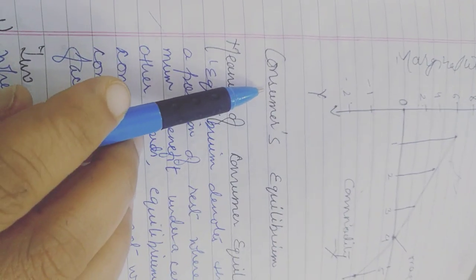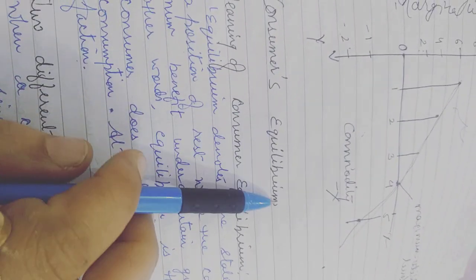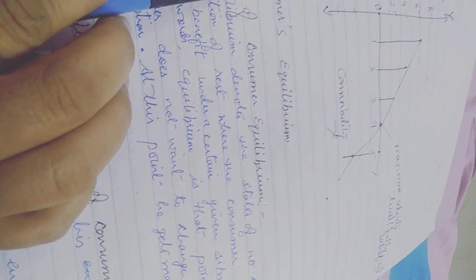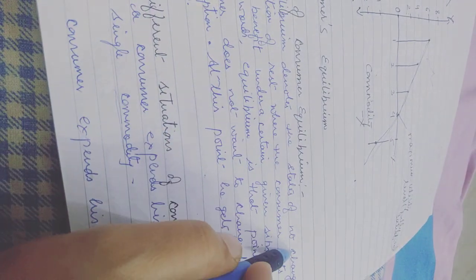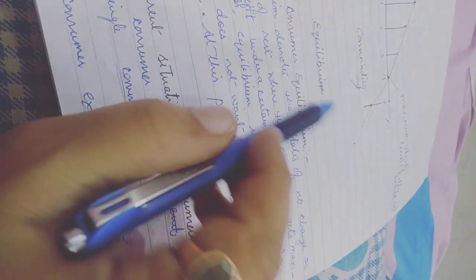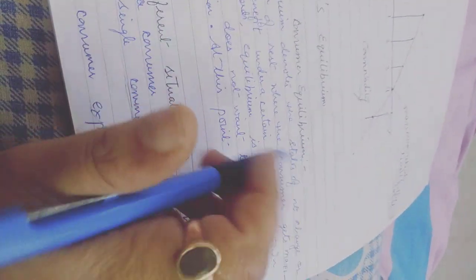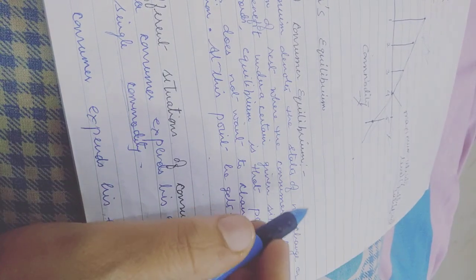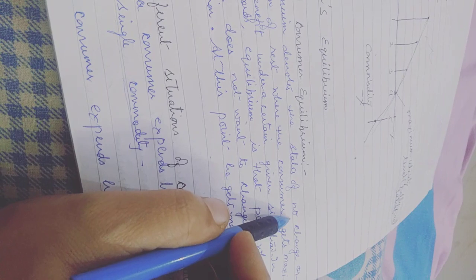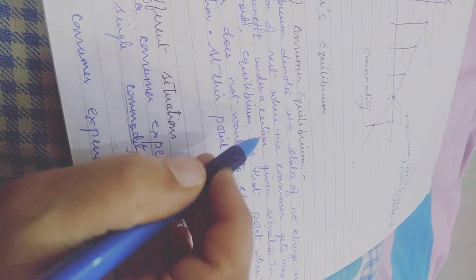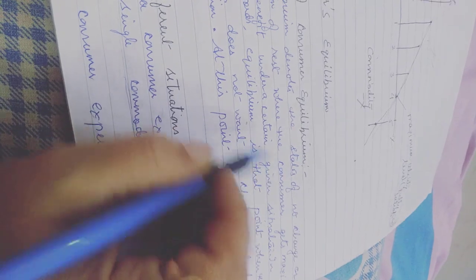Hello dear students, today I am going to teach you consumer's equilibrium, chapter 2. First of all, what is the meaning of consumer's equilibrium? Equilibrium denotes a state of no change or a position of rest where the consumer gets maximum benefit under certain given situations. In equilibrium, the customer is most satisfied with a particular commodity, and doesn't want any change in the choice of quality or quantity of the product.